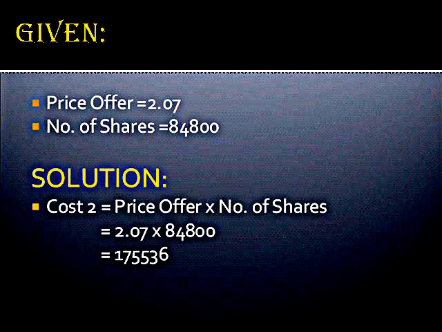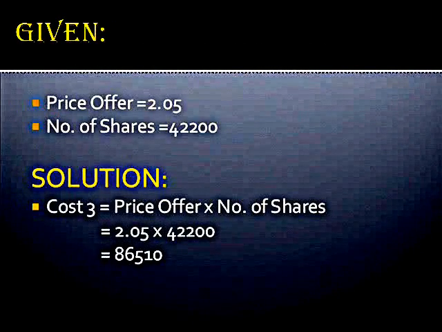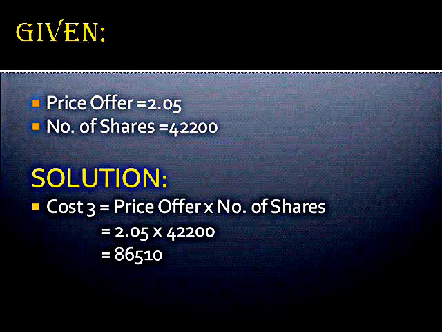Cost 2. Price offer is equal to 2.07. Number of shares is equal to 84,800. Solution: Cost 2 is equal to price offer multiplied by the number of shares. Cost 2 is equal to 2.07 multiplied by 84,800, which is 175,536. Cost 3. Price offer is equal to 2.05. Number of shares is equal to 42,200. Solution: Cost 3 is equal to price offer multiplied by the number of shares.